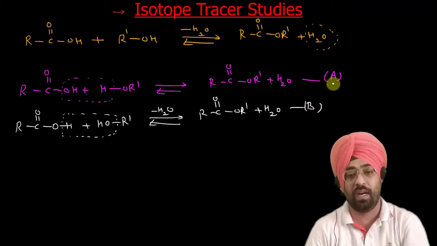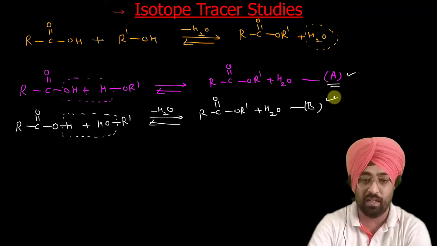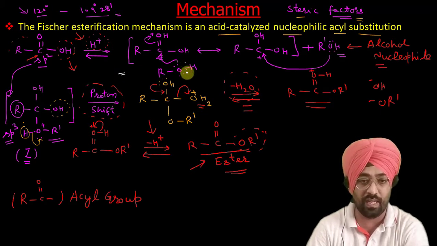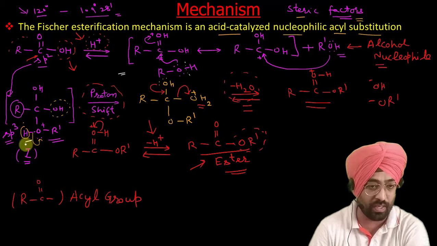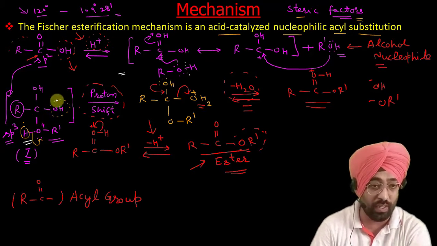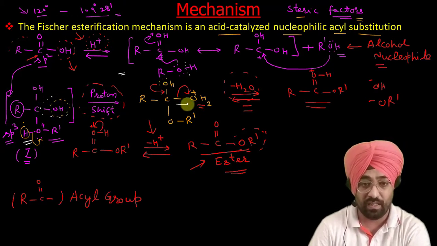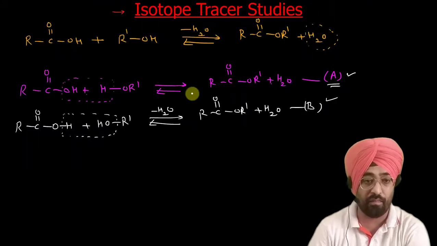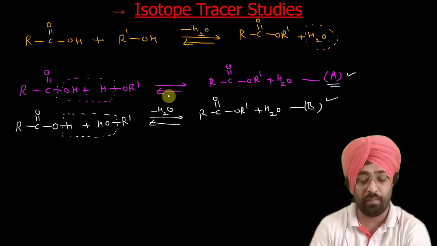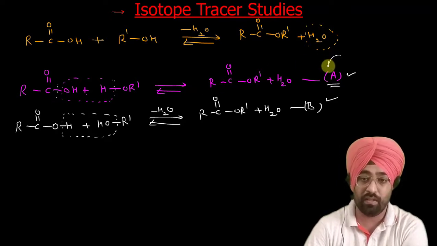Now out of these pathways, whether A or B, we have to validate which is correct. According to the mechanism that we have given, it is the C-OH bond that breaks. You can see here this bond has broken, and the OH of the carboxylic acid has been removed. That means the first pathway is correct, where this is broken and this is broken. According to our mechanism, the reaction has to take place through this pathway.